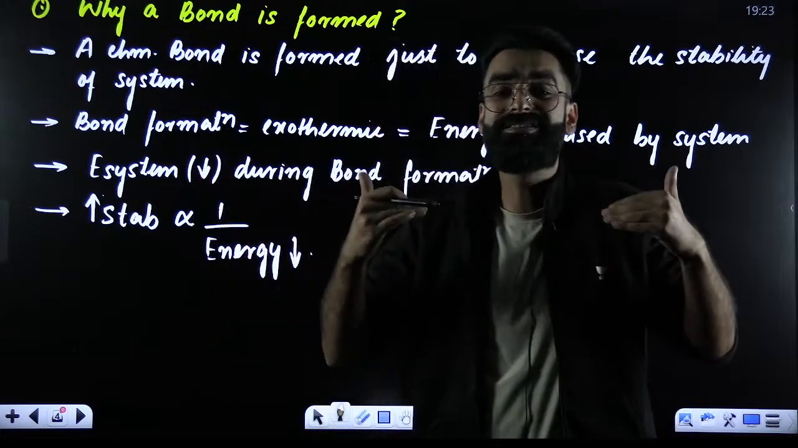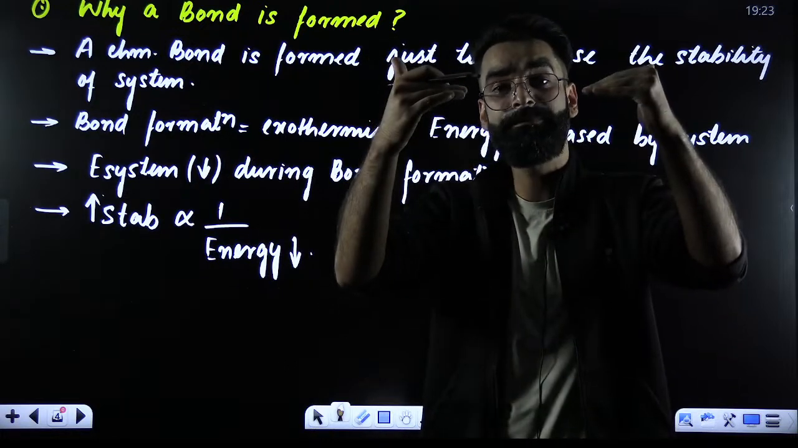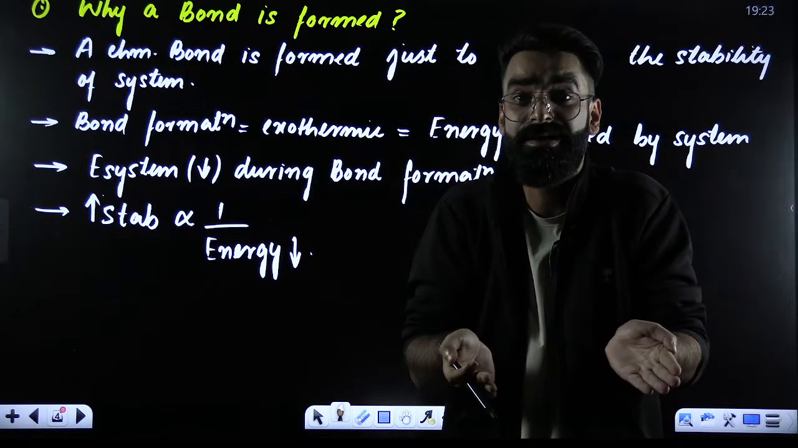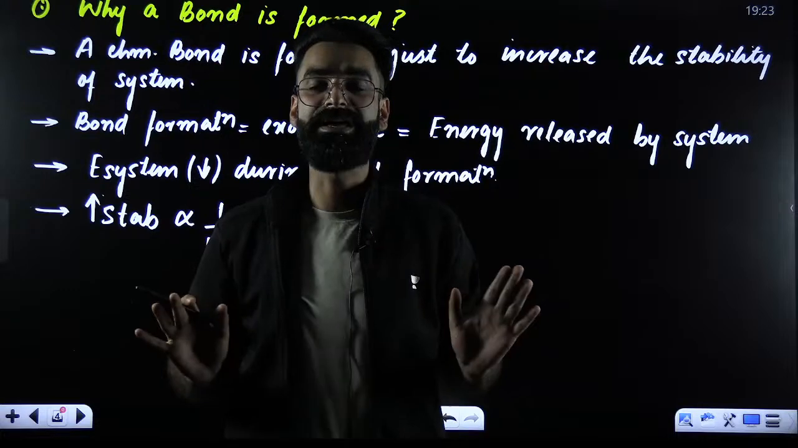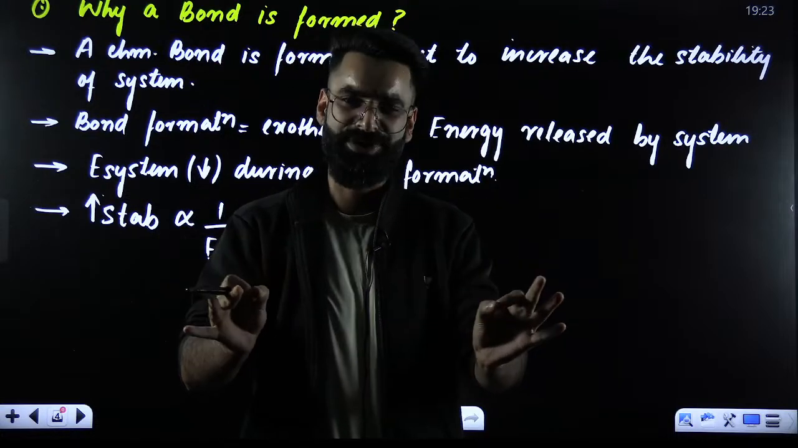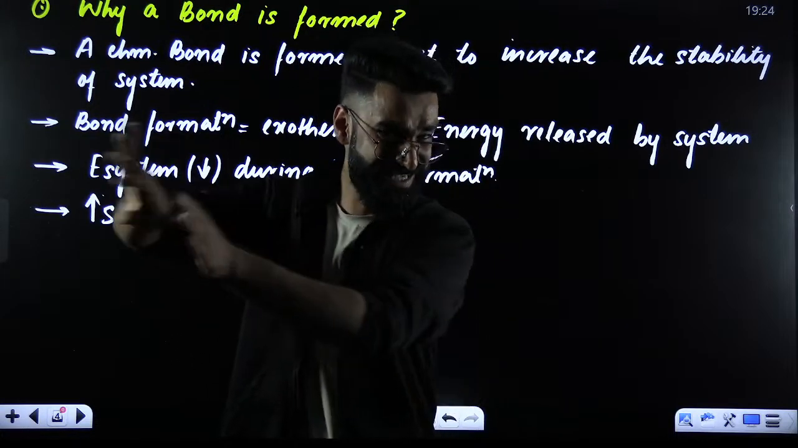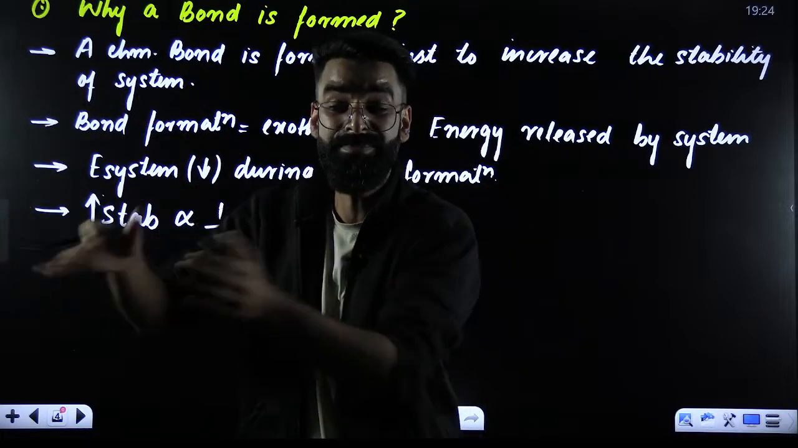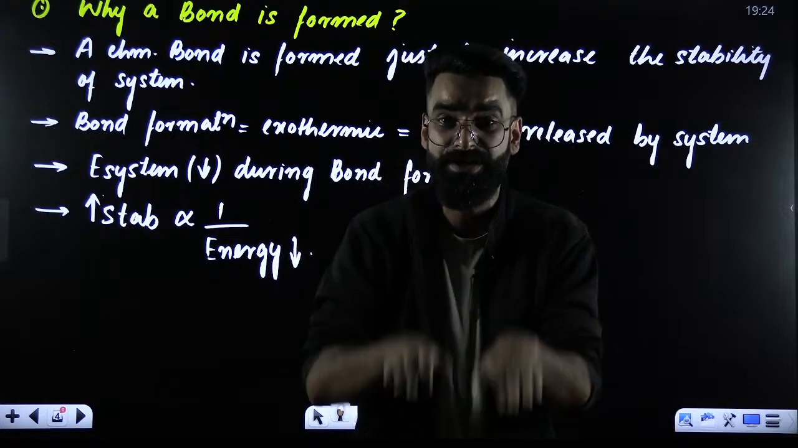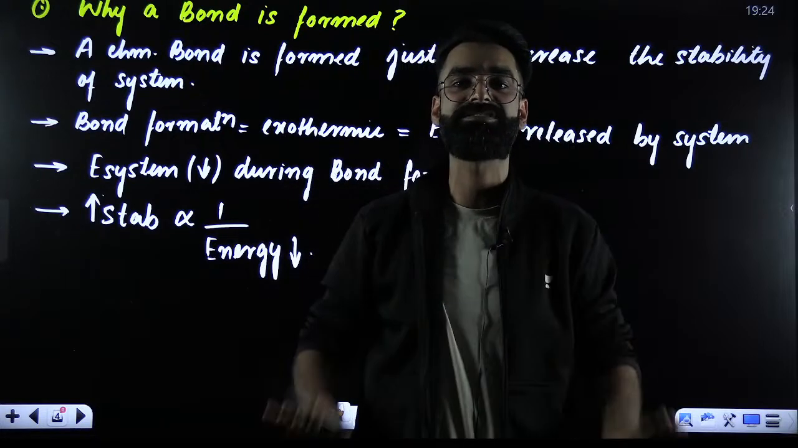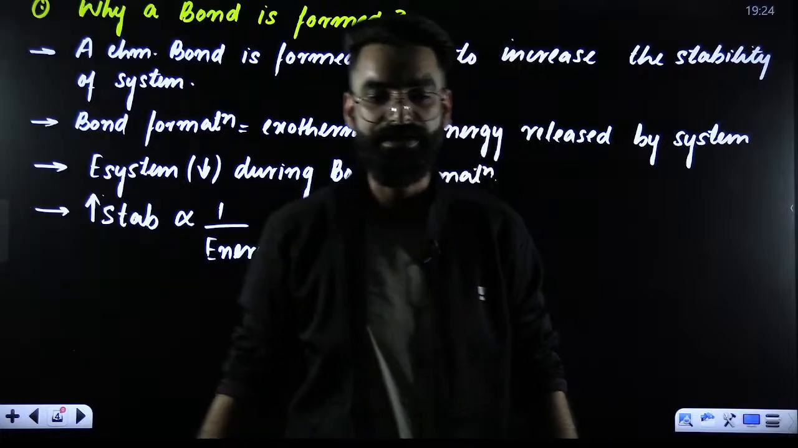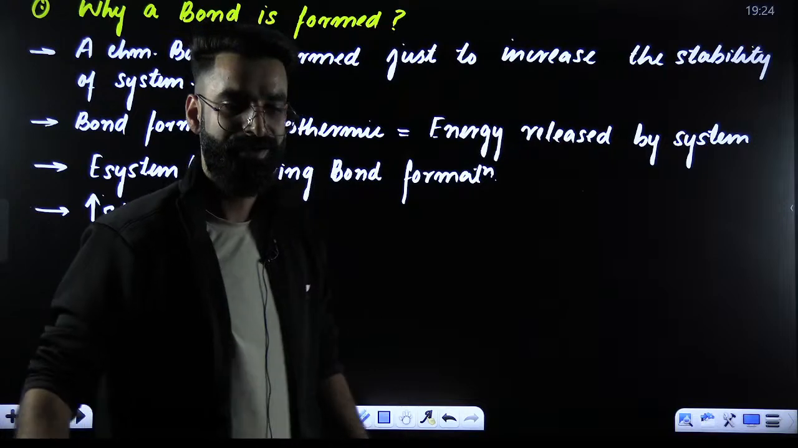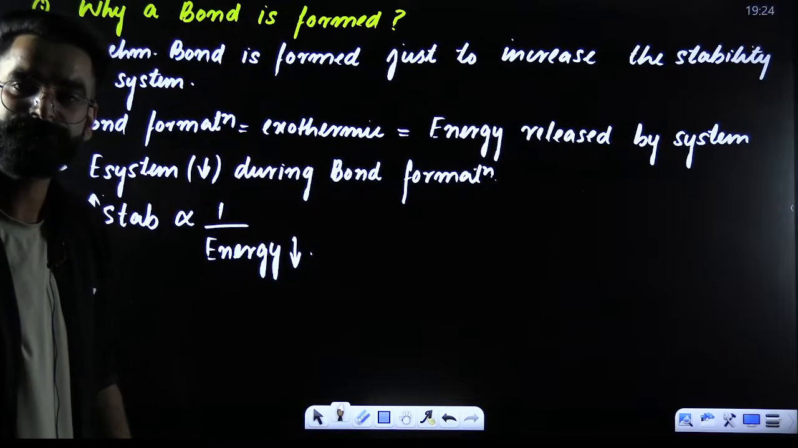And how does the stability of the system increase? By decreasing its energy. And how does energy decrease? Because bond formation is always exothermic. Energy is released by the system. And during bond formation, if energy is released by the system, the energy possessed by the system decreases, and as the energy possessed by the system decreases, stability automatically increases. Yes? Is this point clear to everyone?